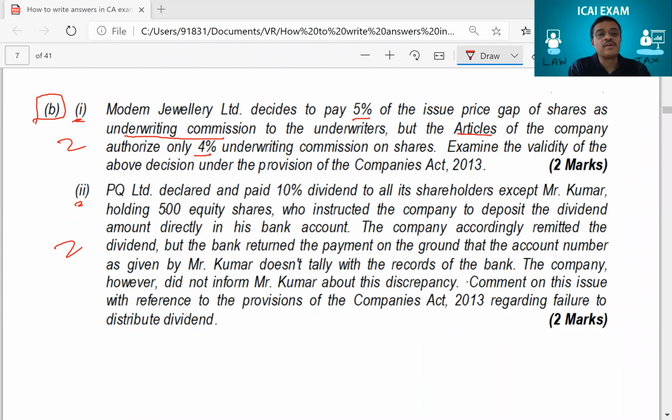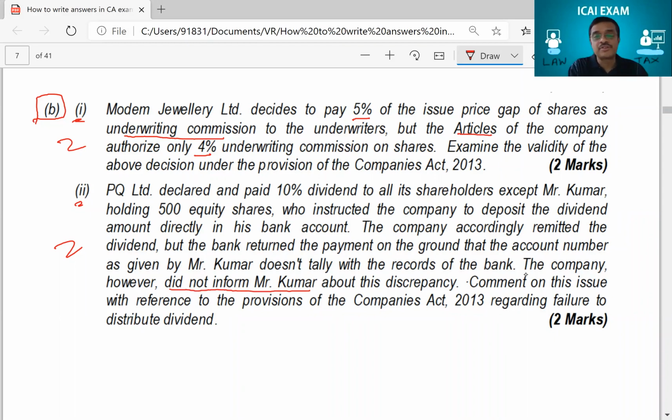One more, 2 marks question. PQ Limited declared and paid 10% dividends to all its shareholders except Mr. Kumar, holding 500 equity shares, who instructed the company to deposit the dividend amount directly into his bank account. Company accordingly remitted the dividends, but the bank returned the payment on the ground that the account number as given by Kumar doesn't tally with the records of the bank. The company, however, did not inform Kumar about this discrepancy. Comment on this issue with reference to the provisions regarding failure to distribute dividends.